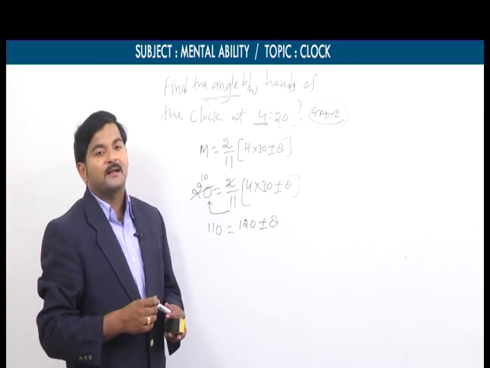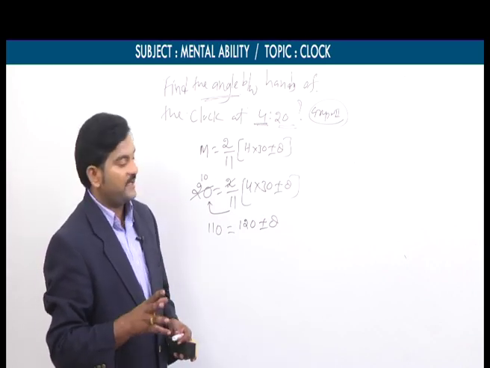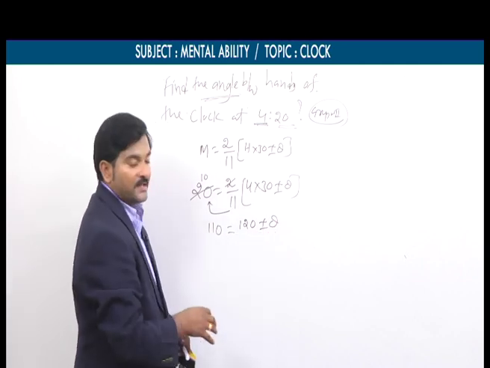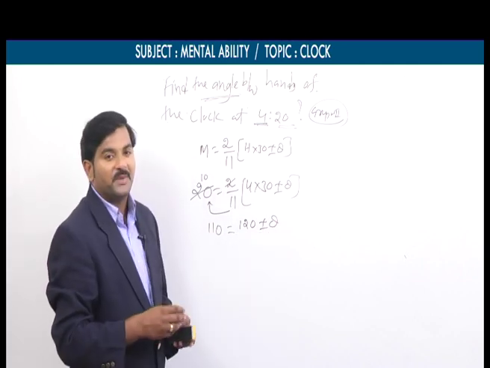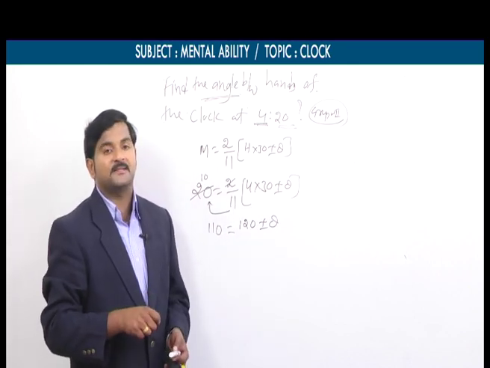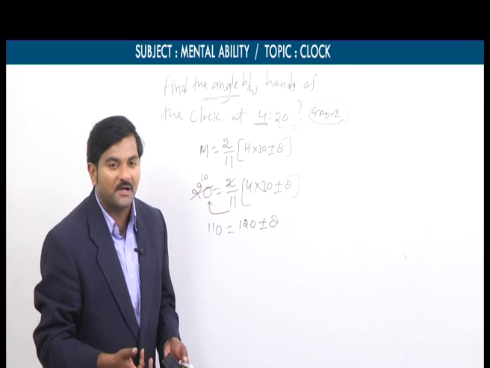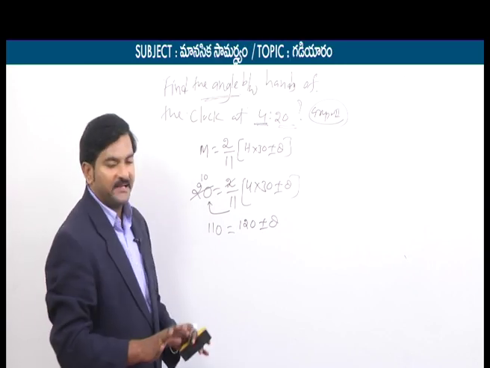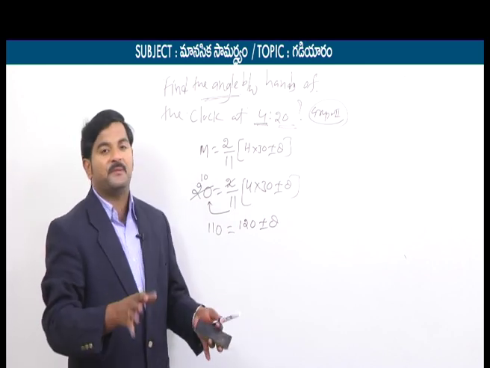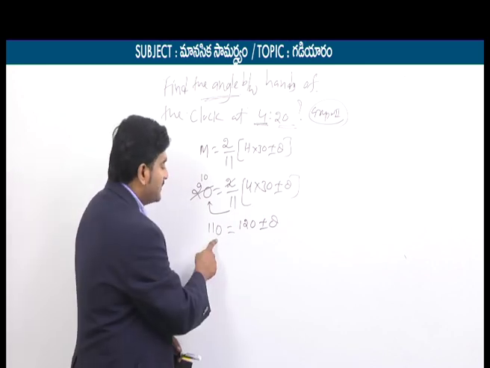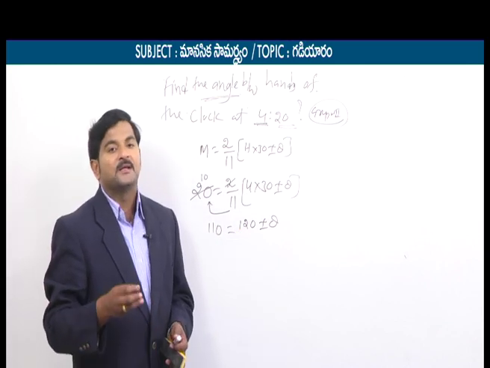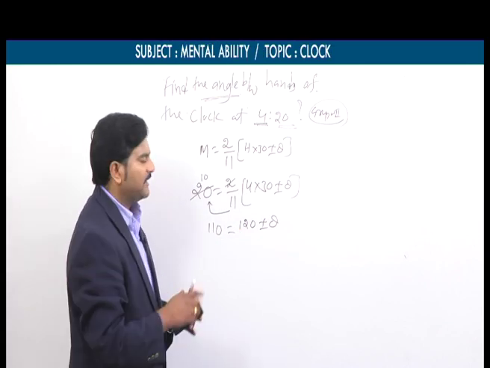After getting this, non-mathematics students may get a dilemma, because if it is plus theta you can solve, if it is minus theta you can solve, but plus theta is not there, minus is not there. What is there? Plus or minus is there. If it is plus or minus, what do you have to do? Simply, blindly, you have to subtract the small value from the big value. What is the small value here? 110 degrees. What is the big value here? 120 degrees. Therefore, subtract the small value from the big value blindly.